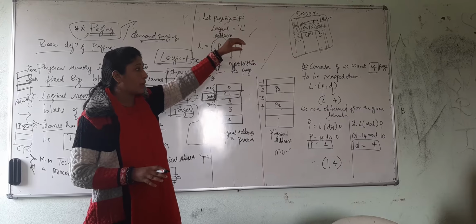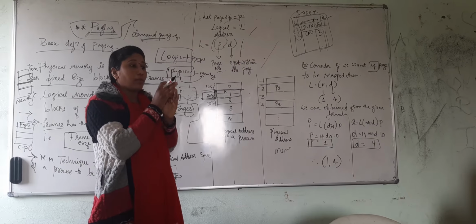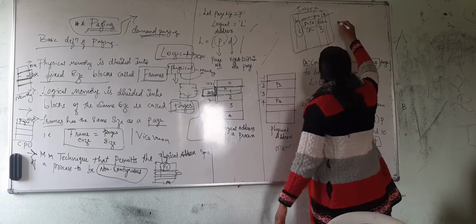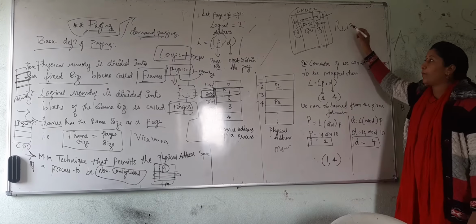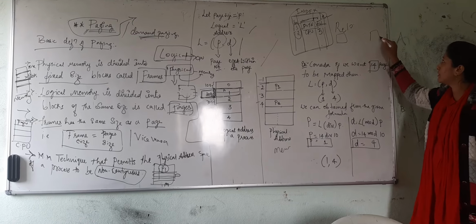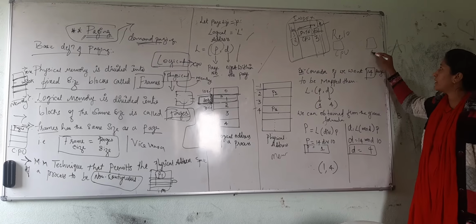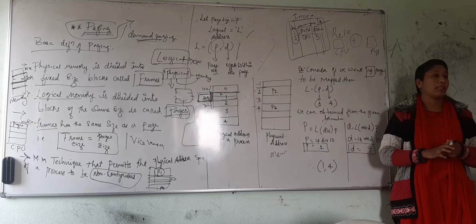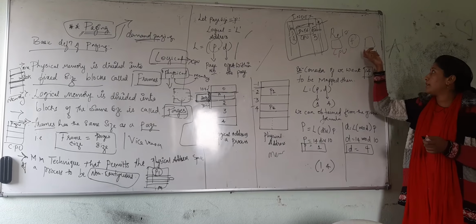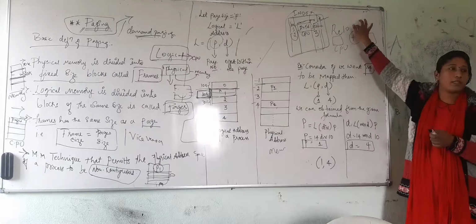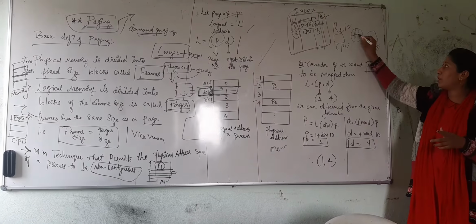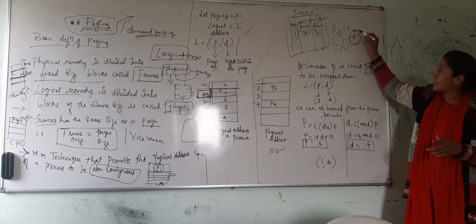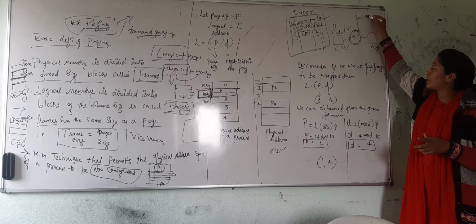Because I want to store my page number 14 into this, it's going to map it. You know the relocation register also. What was the purpose of using the relocation register? We were going to map between the CPU and the physical memory, right? Here this plus sign is indicating the relocation register. For mapping from the CPU to the memory, the relocation register is used, right? Where we are going to map it, that mapping was done with the help of this. Like for example, we were checking with the base register.